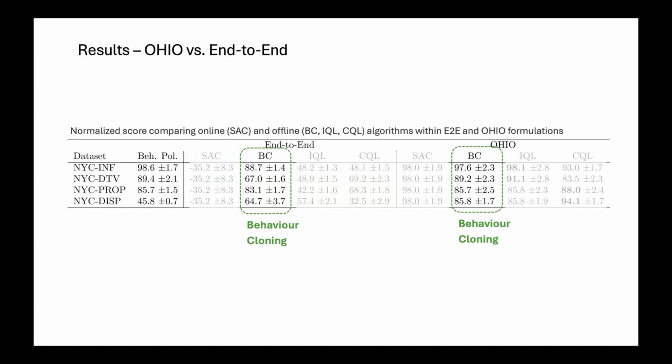Then interestingly, when we now look at the behavior cloning results, the end-to-end is actually benefiting from having a data set that consists already of reasonable flows. So it's actually learning a policy that is somewhat effective, but it's still worse than the behavior seen in the data set. Whereas in the case of the hierarchical policy, we can actually see that we are matching the performance seen in the data set. So we can see we have effective imitation learning here.